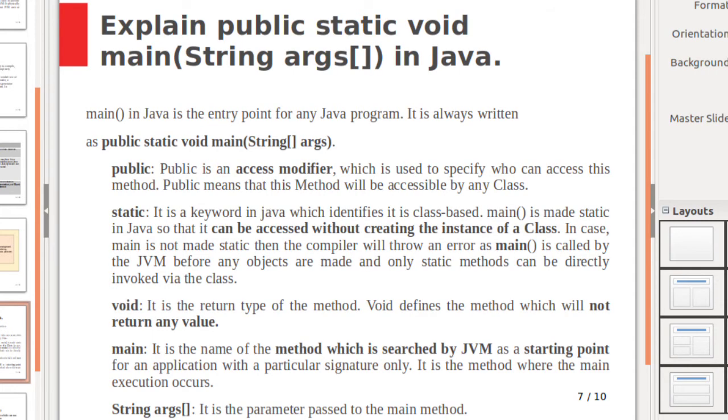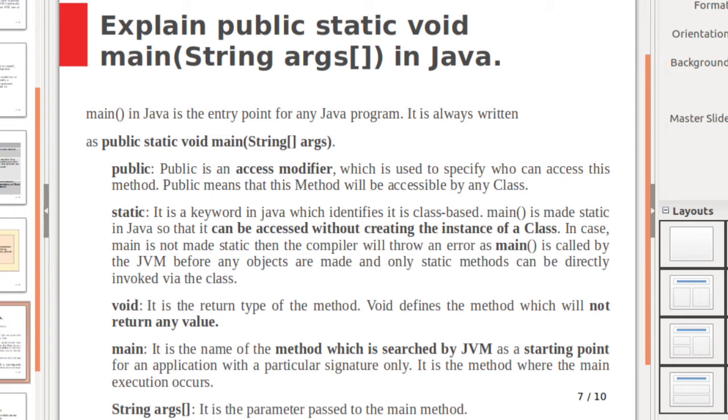Next question. Explain public static void main in Java. Main in Java is the entry point for all Java programs. It is always written as public static void main within braces String args. Here public is the access modifier which is used to specify who can access this method. We are providing public access because the main method will be accessible by any class. So we must use public here to access the main method by any class.